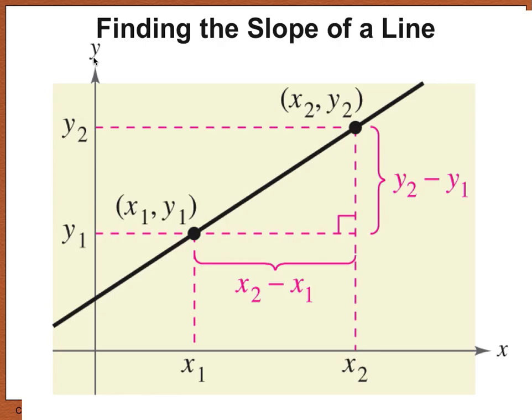Finding the slope of a line. You probably remember this from Algebra 1, and we've seen applications of slopes at other moments, especially in earlier chapters. We saw a little bit of it in chapter 10, for example. So anyway, finding the slope of a line is just y2 minus y1 over x2 minus x1 gives you your slope. Rise over run, if you want to think of it that way.